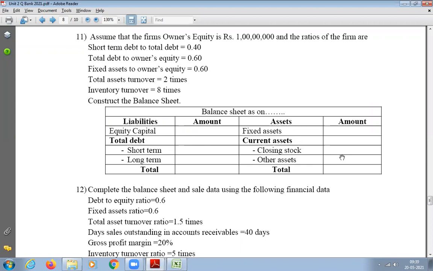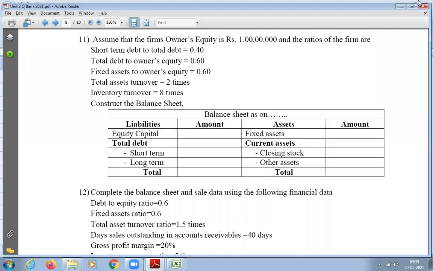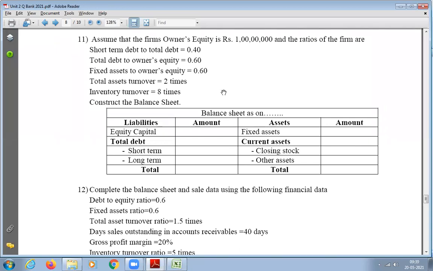Calculation of stock value. Okay. But what is the formula for stock turnover ratio? COGS divided by average stock. Okay. But can you find out COGS? Sir, how will you find out? If COGS is not given, then total sales is treated as COGS. Yeah, if COGS is not given, then you can take net sales in the numerator. Okay. That is the reason, students, why he has given us that. Without having any reason, they will not give you any data. So that is why he has given us total asset turnover.